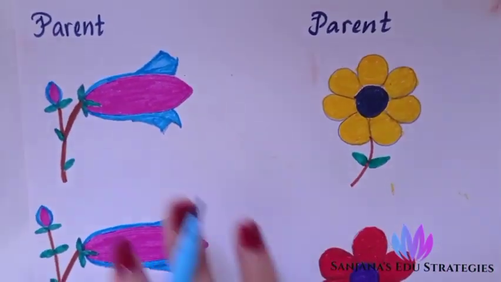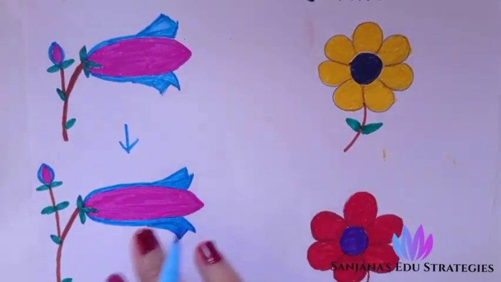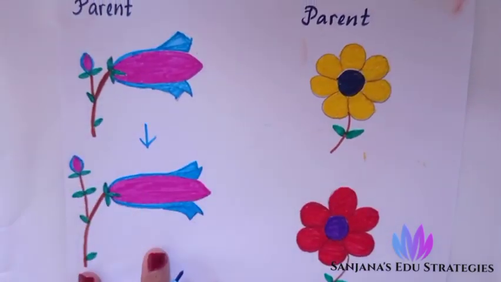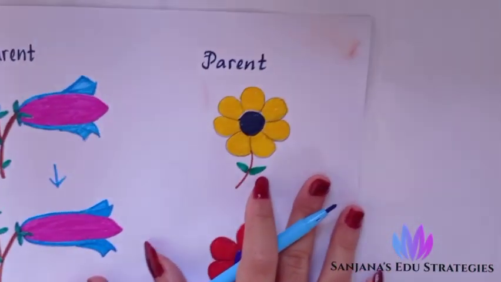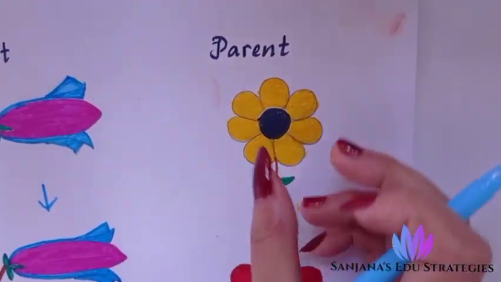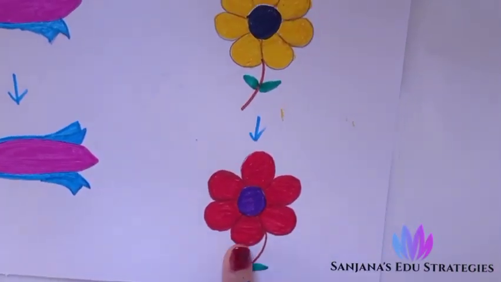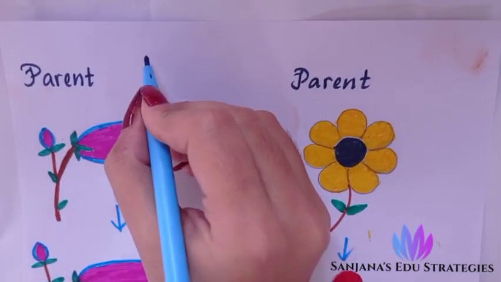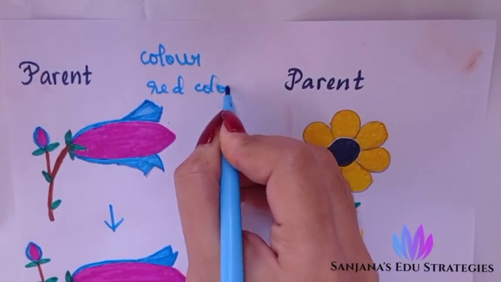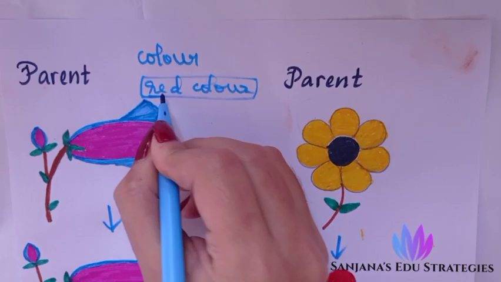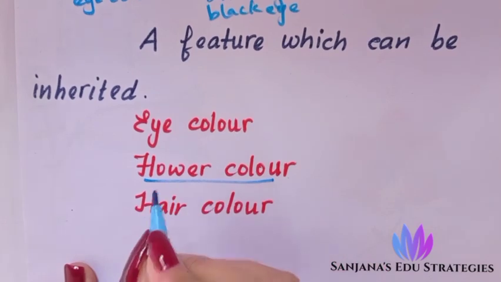See this flower. This is a parent flower. This parent flower is giving rise to an offspring flower of the same color. They have the same color. So color is called the character. Now see another parent. This parent has a yellow flower, but it is giving rise to a red flower. So color is the character, whereas red color is the trait.